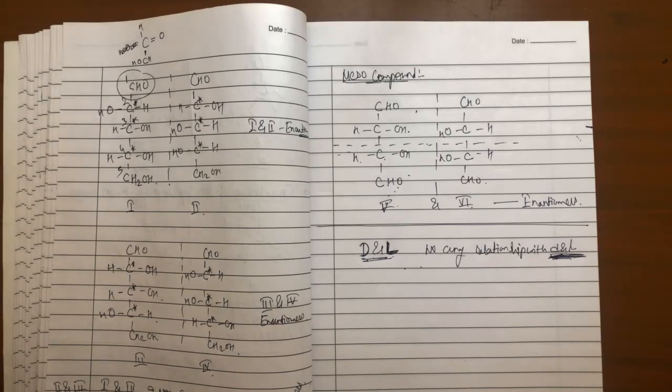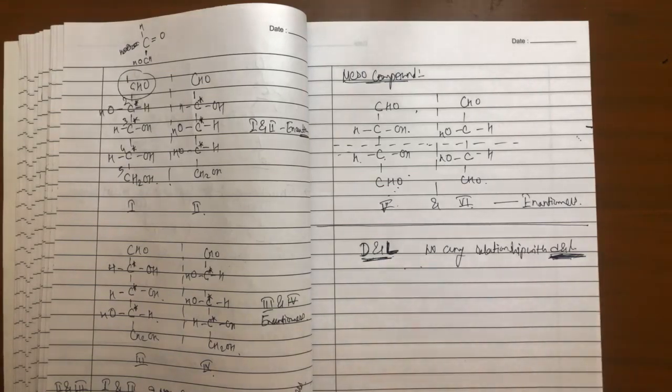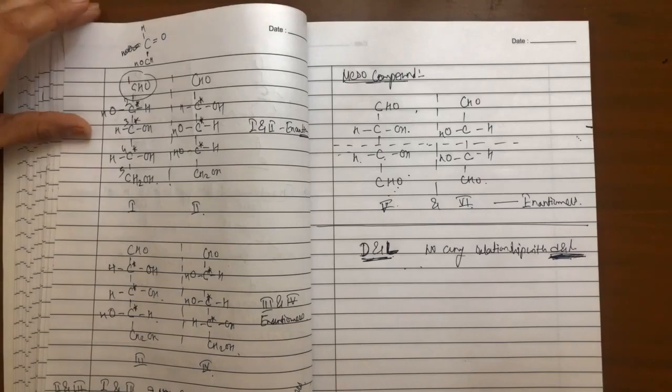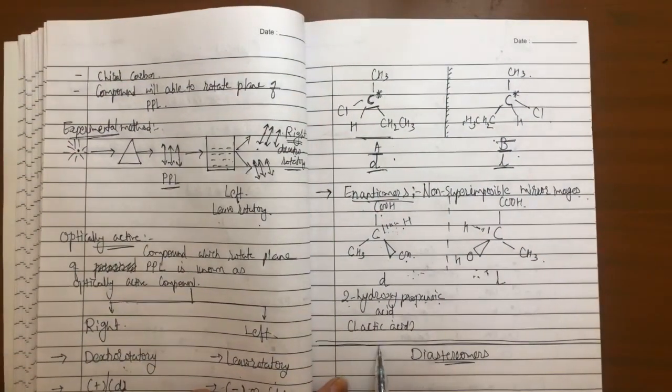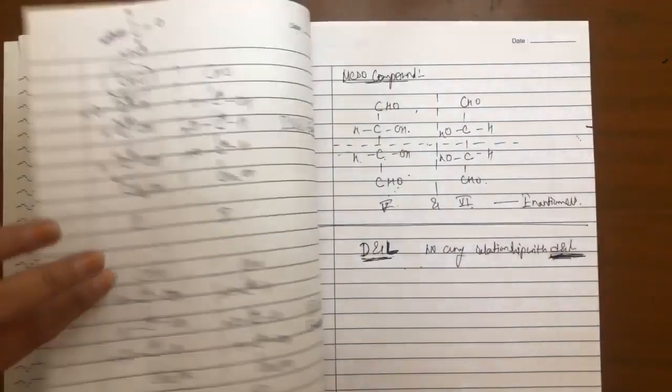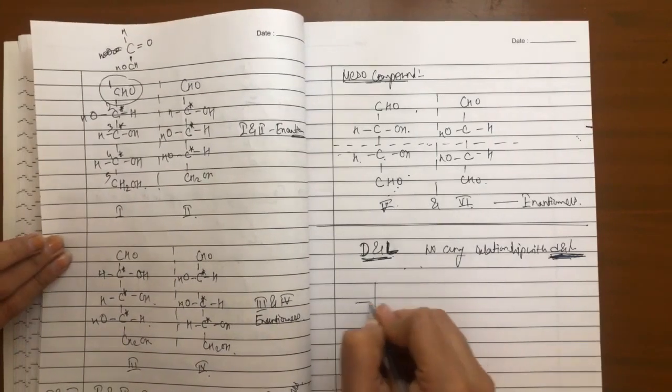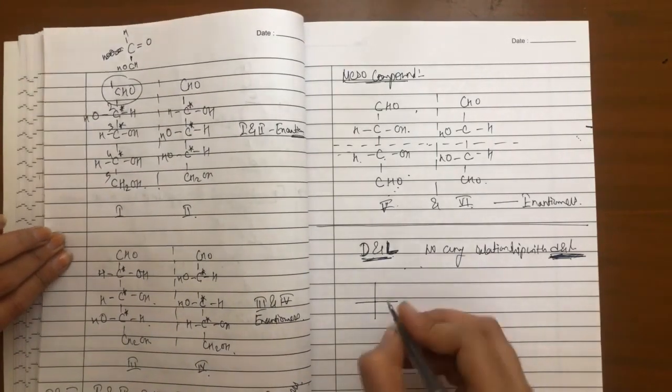You people are correct. Through plane polarized light, we decide whether the compound is dextro-rotatory or levo-rotatory. Means by experimental method only we can decide whether my compound is small d or small l. While for deciding capital D and capital L, if I see the structure of lactic acid, see here I have written the structure of lactic acid, 2-hydroxypropanoic acid, right? To this compound, if I write this way, here in the middle I have my carbon.